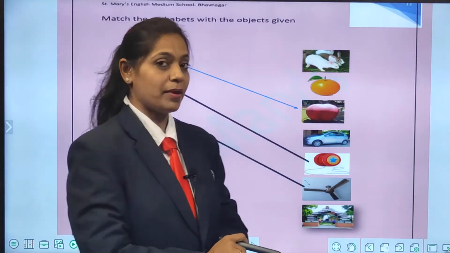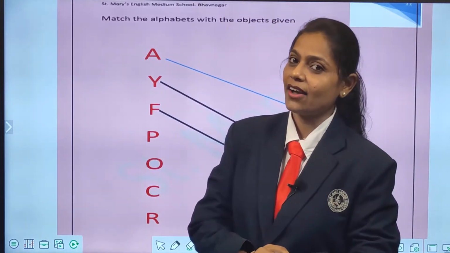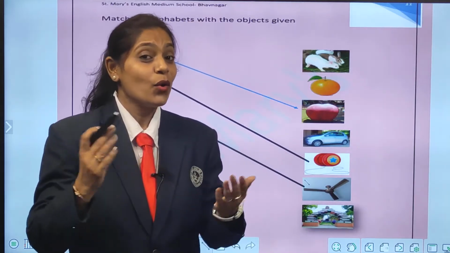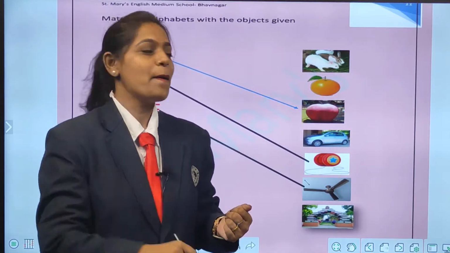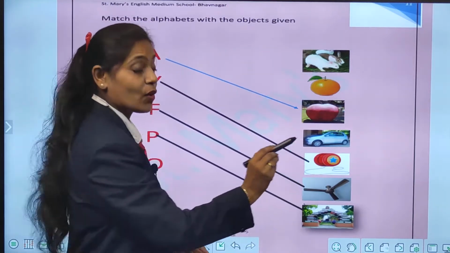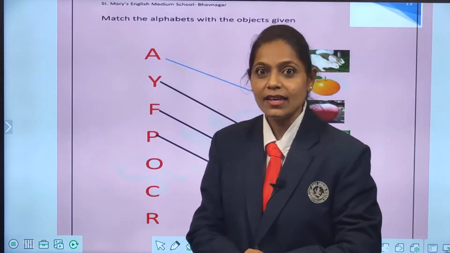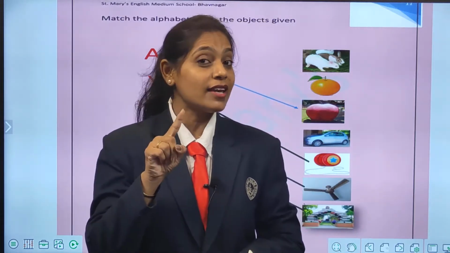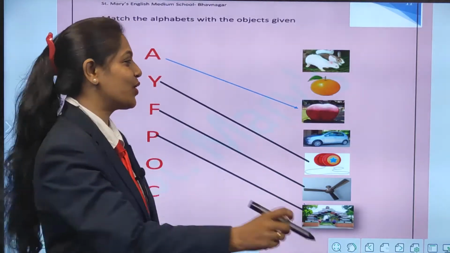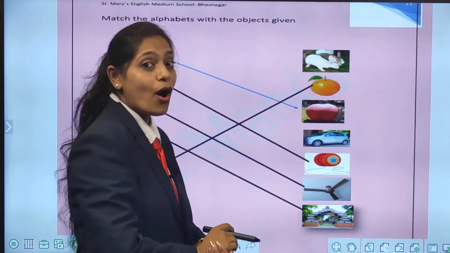Okay. Now, tell me, after F, which alphabet is there? Yes, look here. Correct. P. Yes. Everybody likes to play here. Which place is that? Good. Park. So, P for park. Very good. Now, which is the next alphabet? Yes. O. And O for? Very good. O for orange. O for orange.